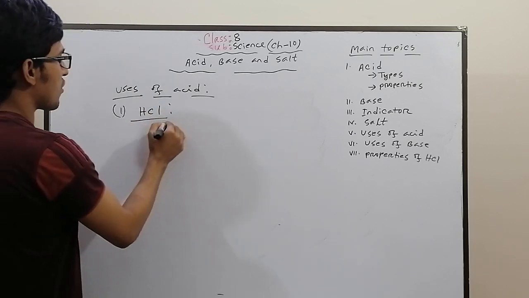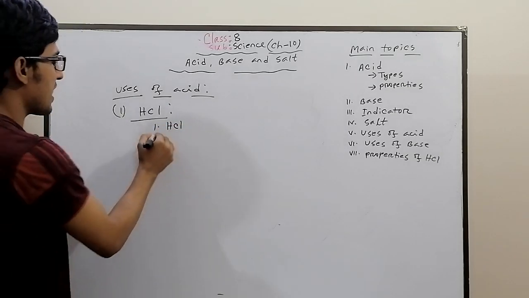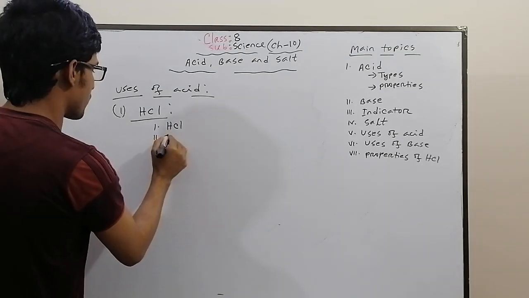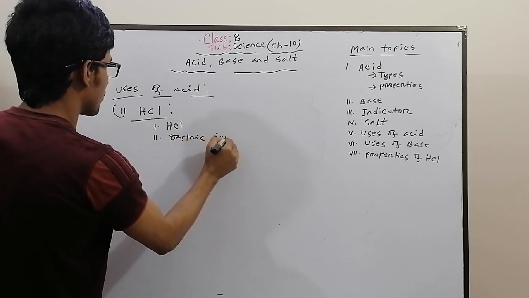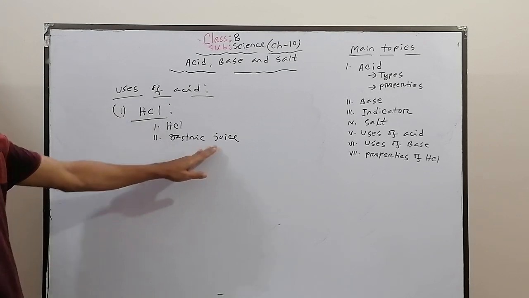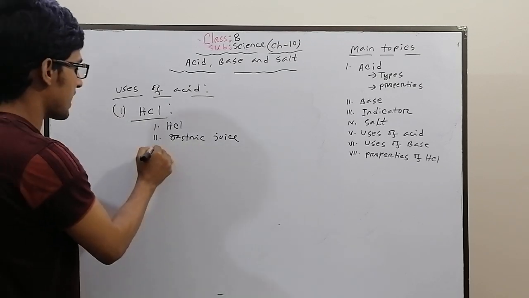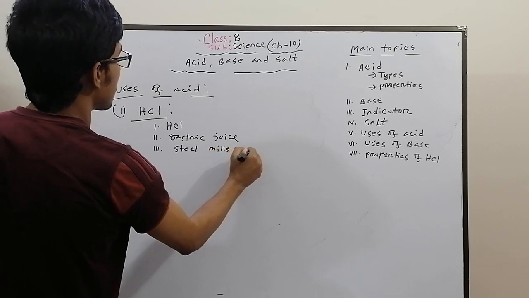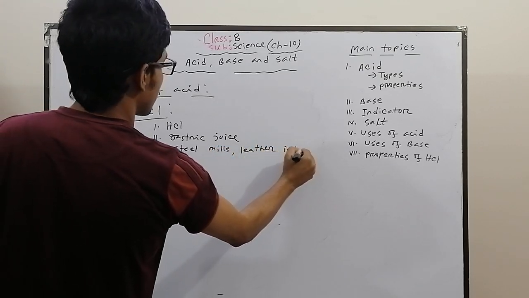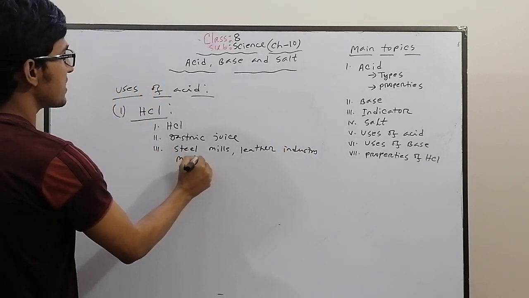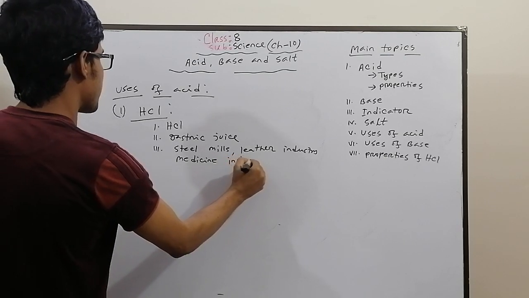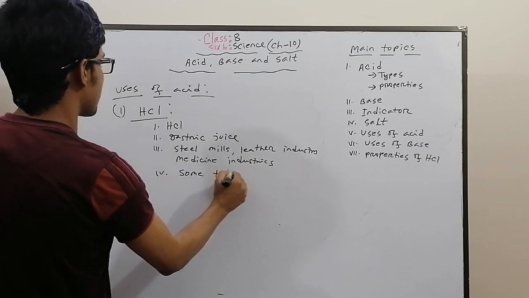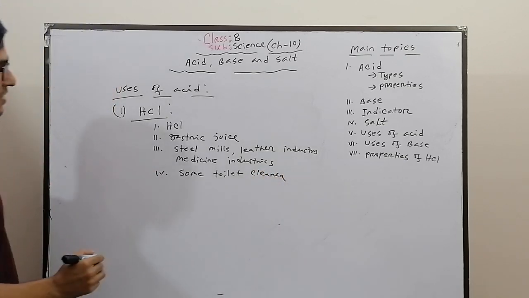Our stomach contains HCl in the gastric juice it secretes, which helps to digest food. HCl is also used in steel mills, the leather industry and the medicine industry. Some toilet cleaners also use HCl.